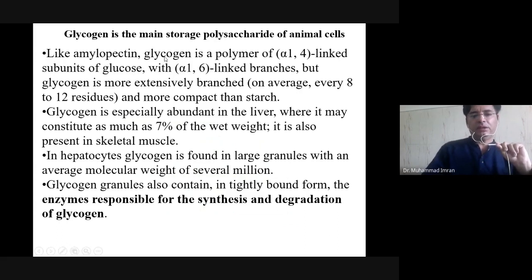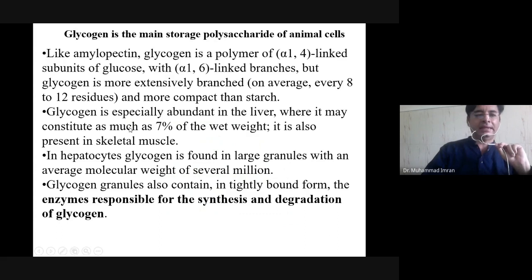Like amylopectin, glycogen is a polymer of glucose subunits with alpha 1,6 linked branches, but glycogen is more extensively branched. Why are more branches required in glycogen as compared to starch? Because during starvation conditions, these branches can easily donate glucose molecules, easily releasing glucose for getting energy.